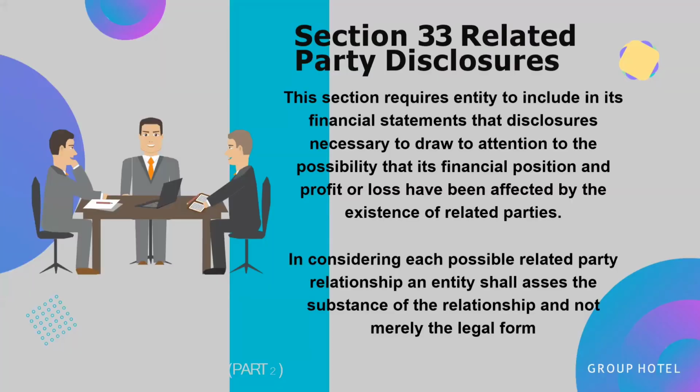Section 33. Related party disclosures. This section requires an entity to include in its financial statements the disclosures necessary to draw attention to the possibility that its financial position and profit or loss have been affected by the existence of related parties. Disclose parent-subsidiary relationships, including the name of the parent and, if any, the ultimate controlling party.